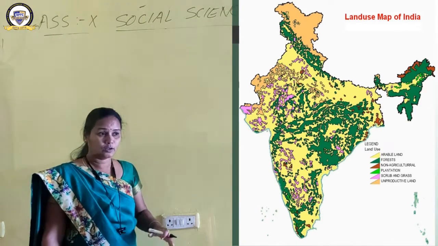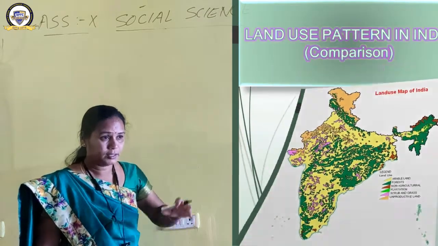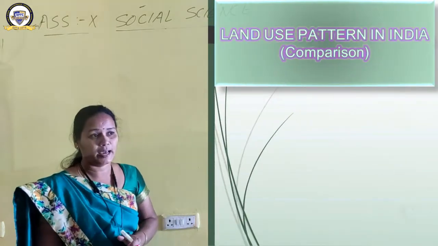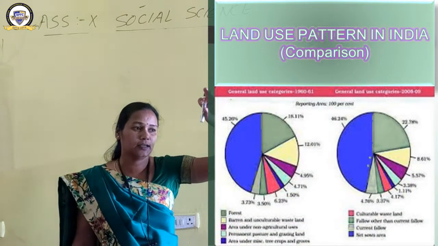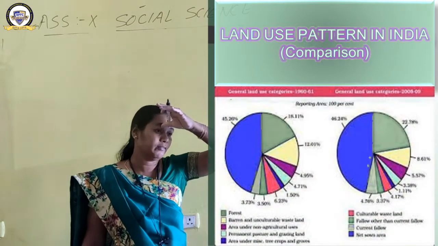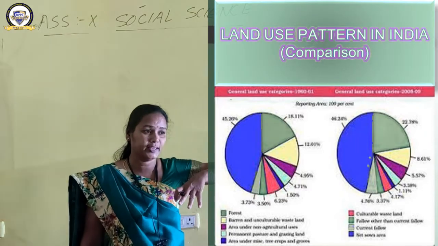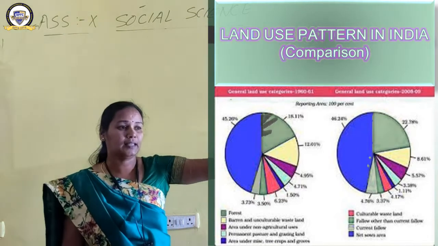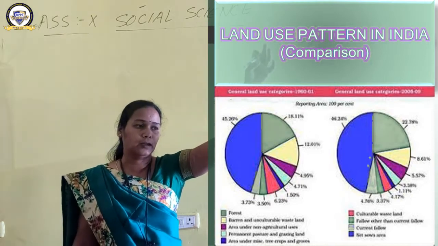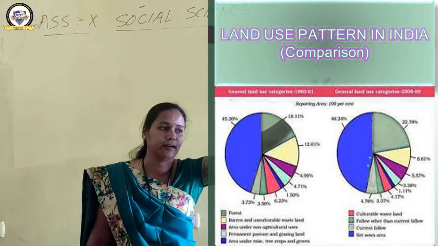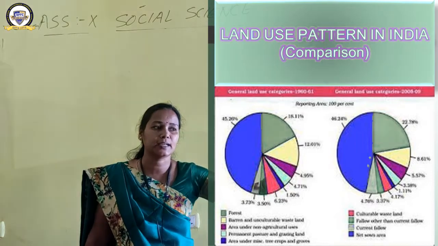Moving ahead to one more diagram, that is a comparison of land use pattern. We are comparing two years, 1960 and 2001. When we compare these two diagrams showing two different years, we can see that a percentage has been given there. You can see that forest area has been increased. Somewhere we can see some decrease.